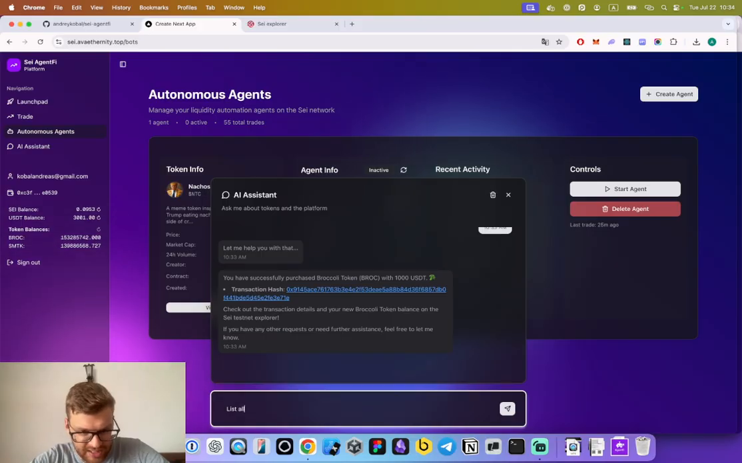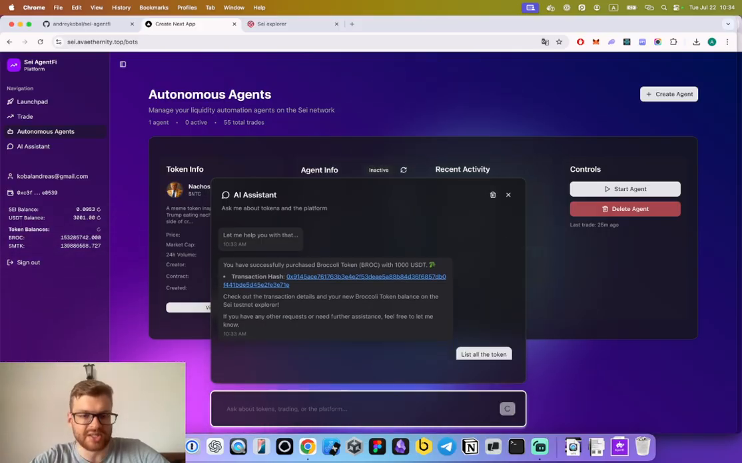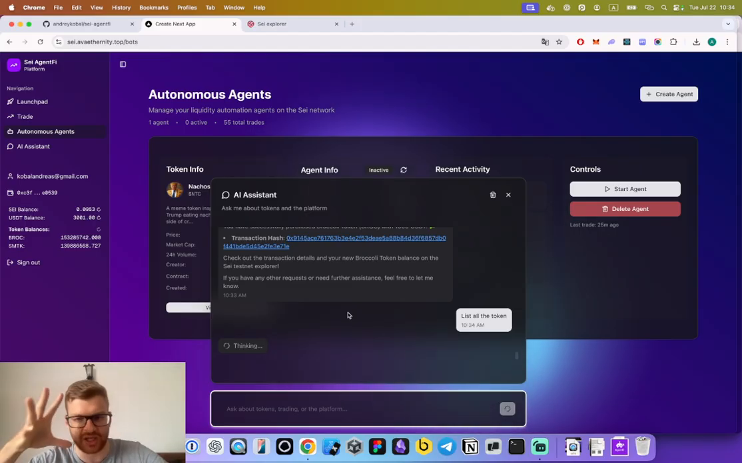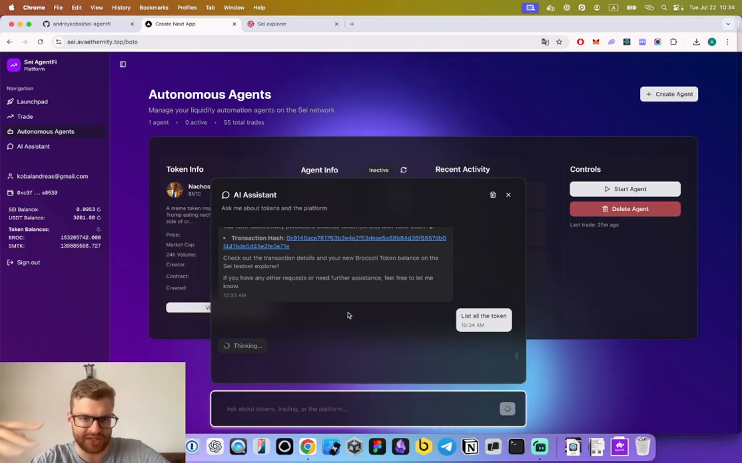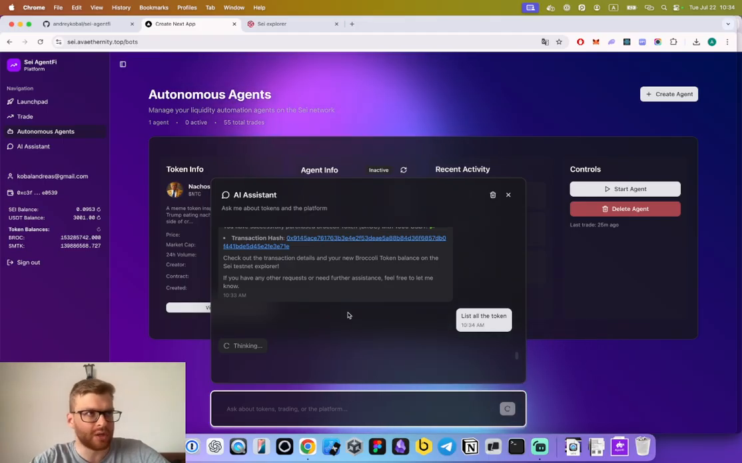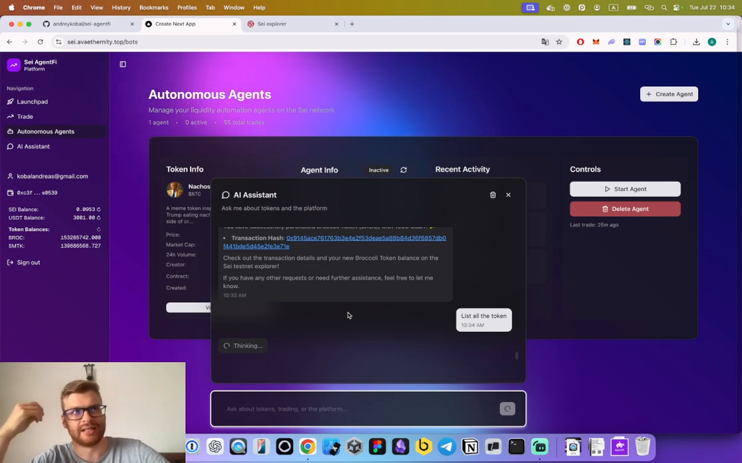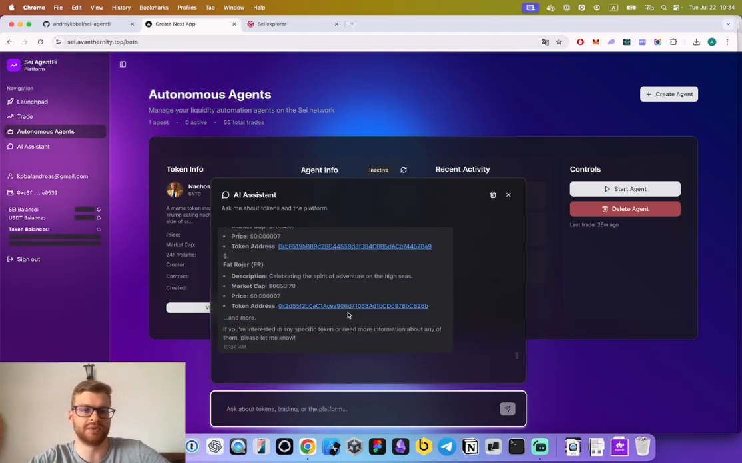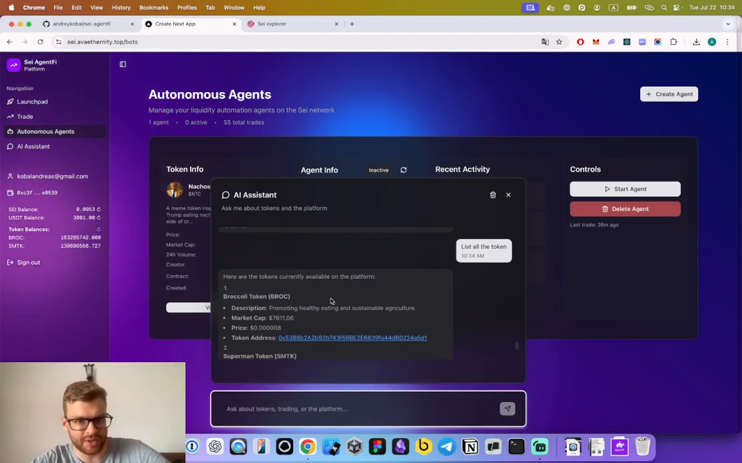So first of all, let's get the list of all the tokens on the platform through the chat. So the chat is aware of about all the tokens, their addresses, and we can seamlessly proceed to the creation of our autonomous agent, which is the market making bot that will handle for us the liquidity automation and the volumes for the early growth of the volumes of our token.